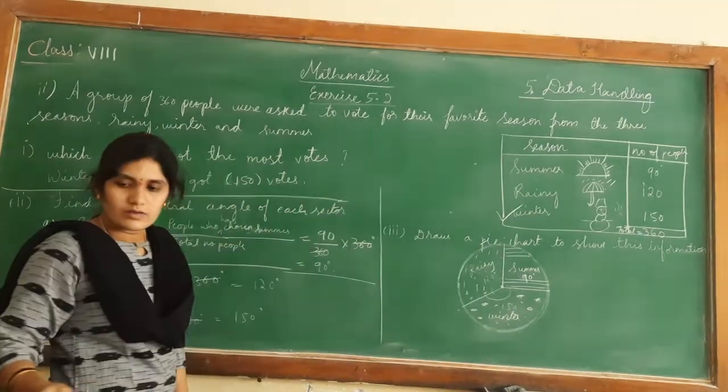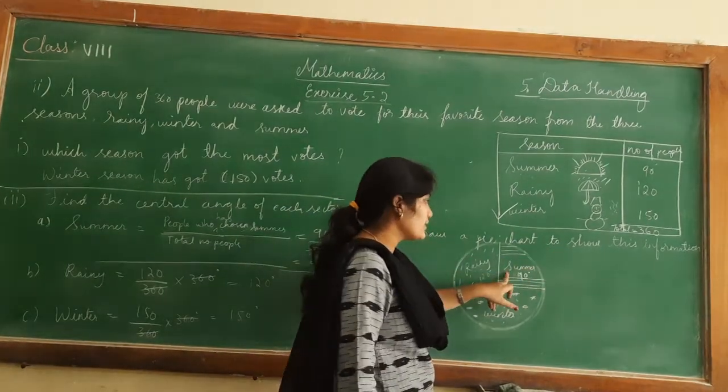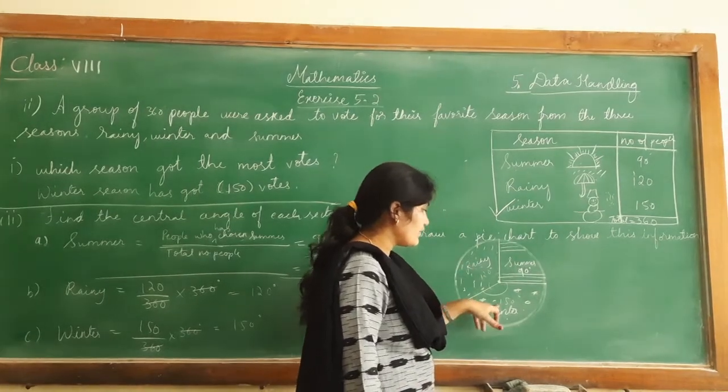So this is the drawing of the pie chart. Draw a pie chart to show this information: 90 degrees of summer, 120 degrees of rainy, and 150 degrees of winter.